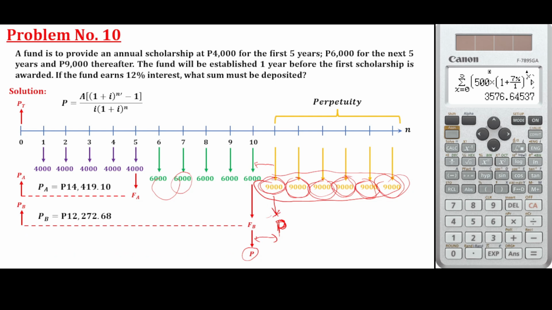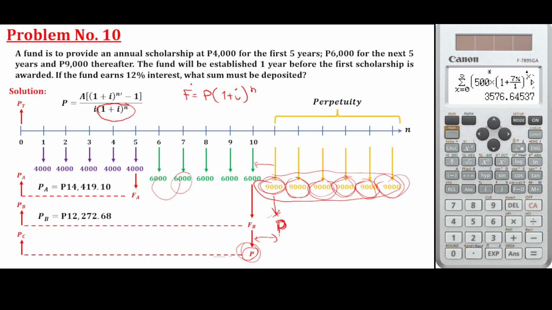So now what we are going to do is move this present amount of the perpetuity to the present time, by still using this formula: future is equal to present times 1 plus i raised to n.